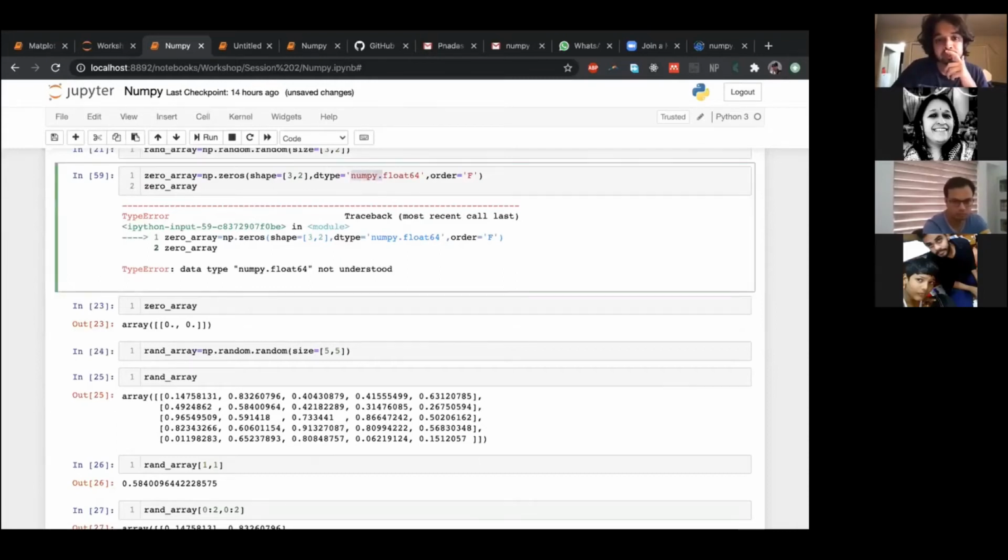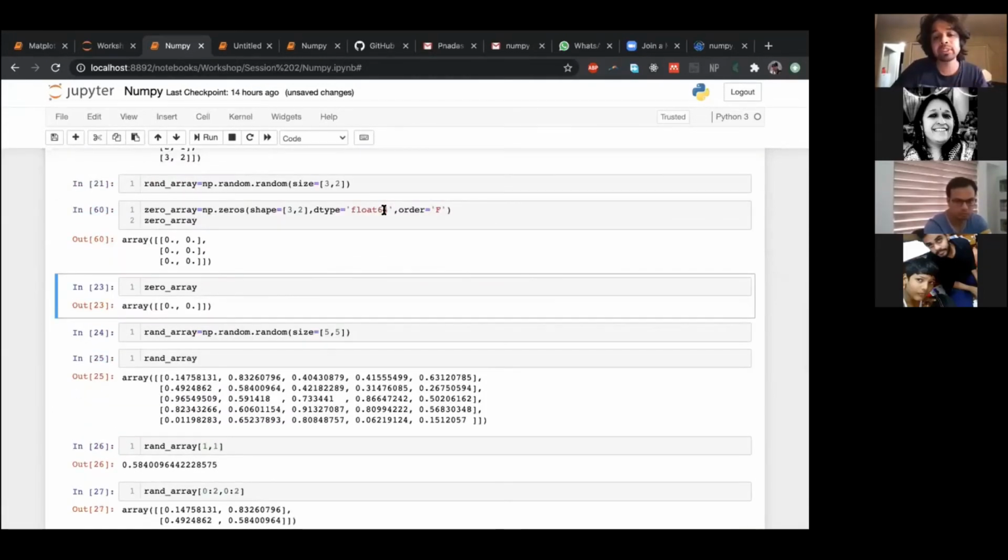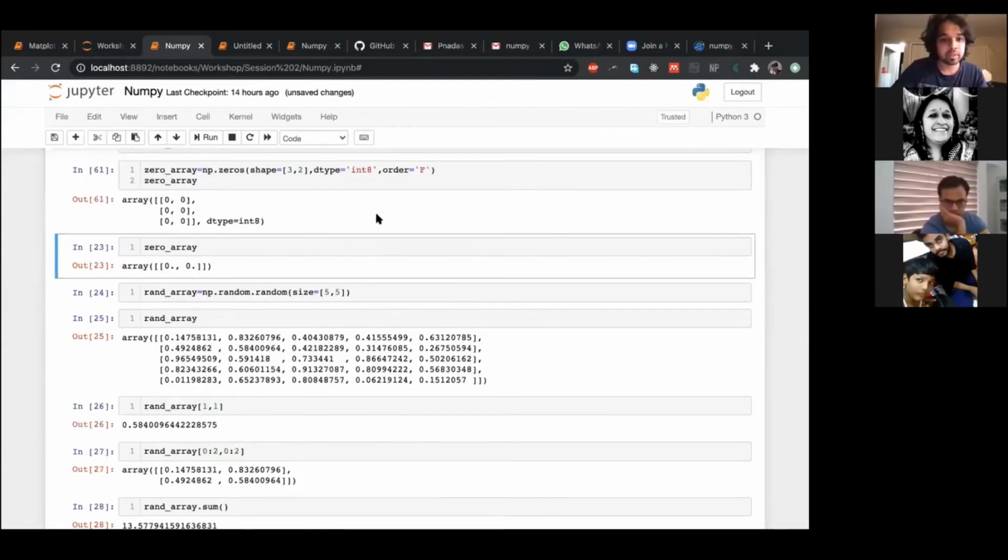Maybe float 64 works, right? So float 64 worked, or int 8 works, right? So this is integers. The other one was floating point numbers, that is the numbers with points.